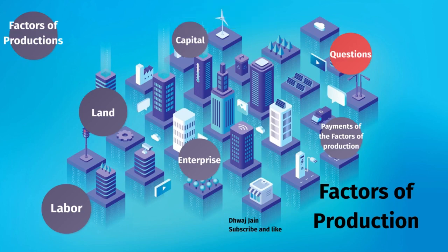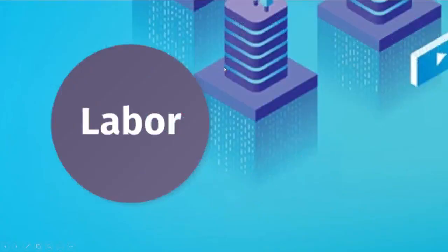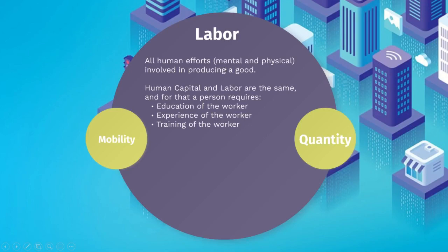So let's move on to the next factor of production, which is labor. Labor is all human efforts, mental and physical, involved in producing a good.